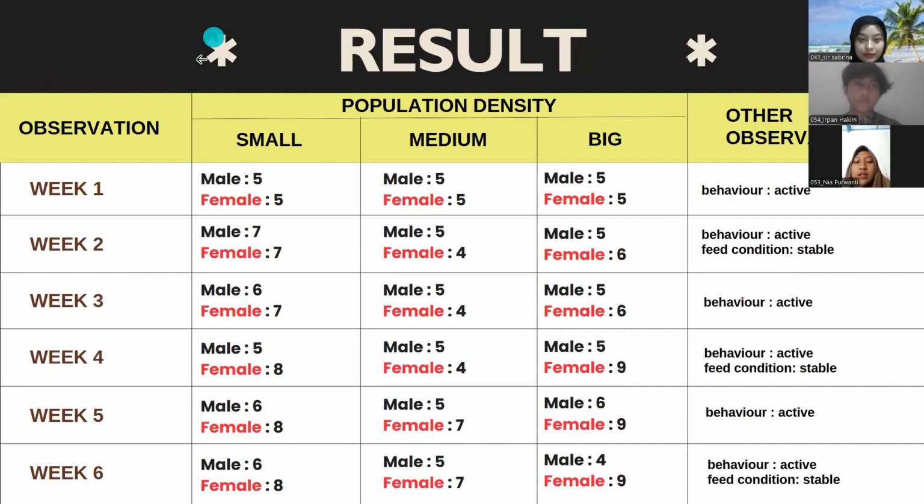So the result from the small container in 6 weeks: there is no significant difference in population, and for week 6 the population is likely male 6 and female 7. Their behavior is still active and the food condition still stable.